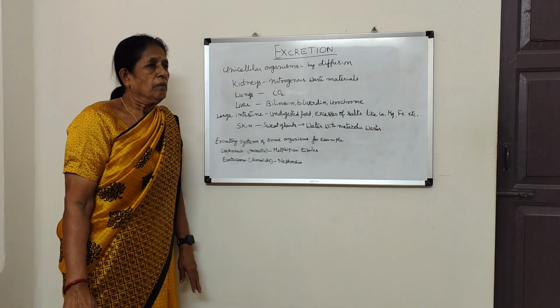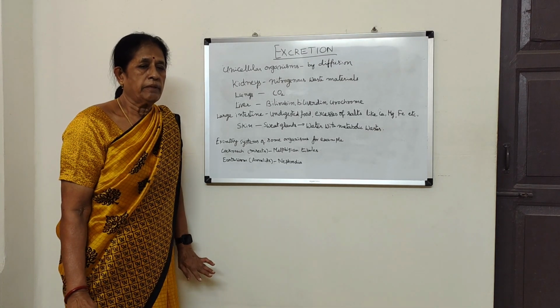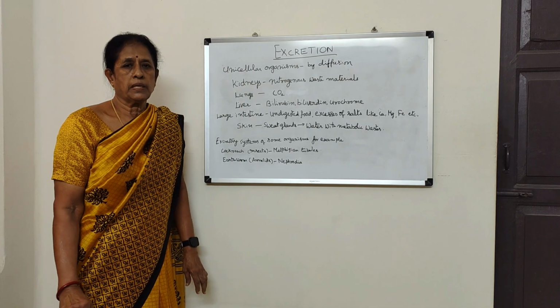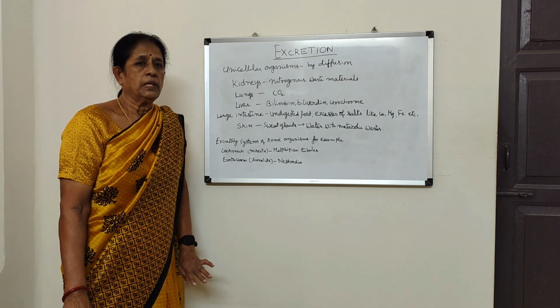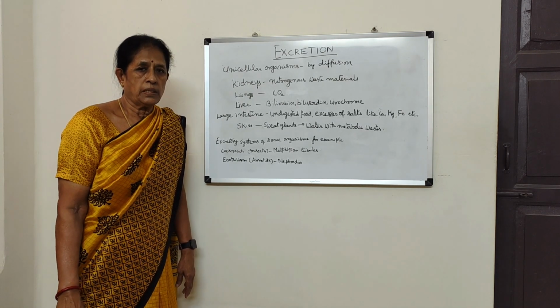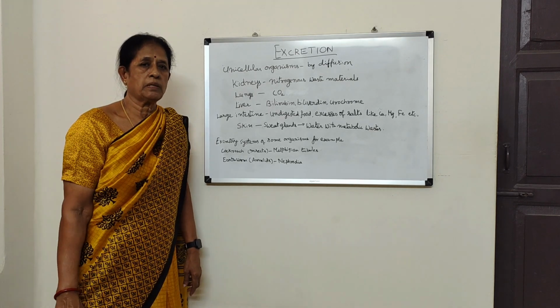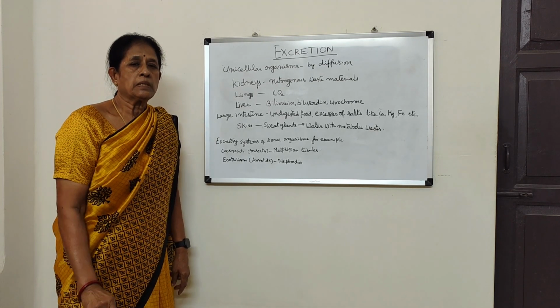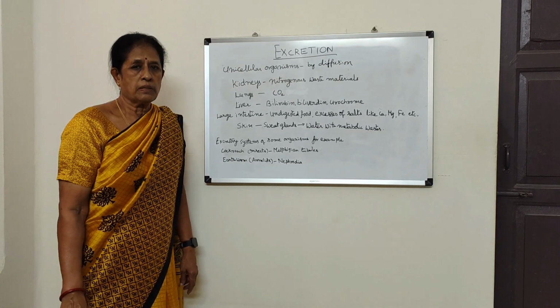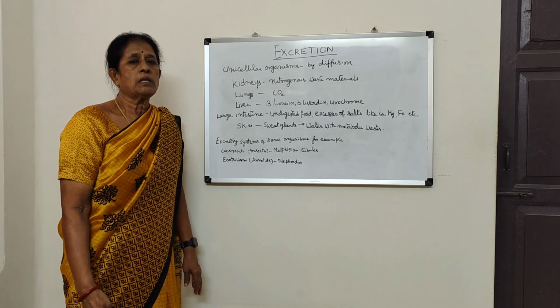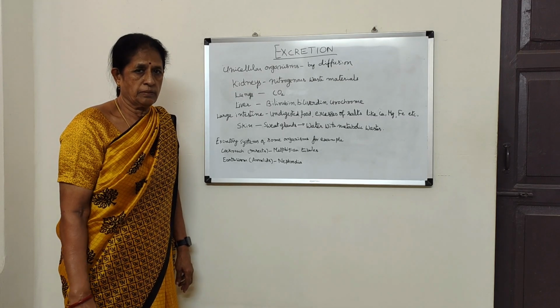So here, what is excretion? Let us define. In living organisms, various metabolic activities take place, anabolic reactions and catabolic reactions, constructive reactions and destructive reactions respectively. Due to these chemical reactions, so many products are formed. These products may be useful or not useful to the organisms.